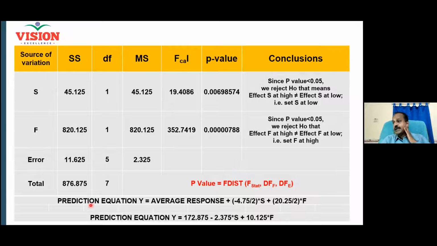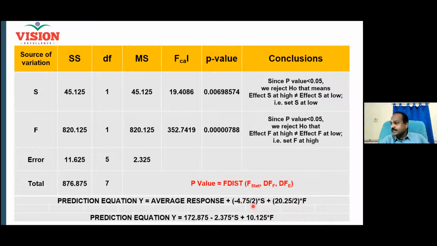And now, prediction equation, nothing but the regression equation. How to write the regression equation? The method is y equal to f of x. Now, how many critical factors? 2 factors critical. S is critical, F is critical. So, these two will participate in my equation. Right? And now, the formula is y equal to average response plus a coefficient. What is this coefficient called? Regression coefficient. This is called regression coefficient for the factor S, and this is for the factor F.